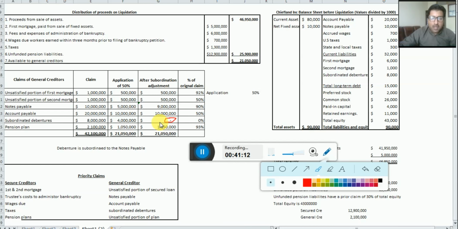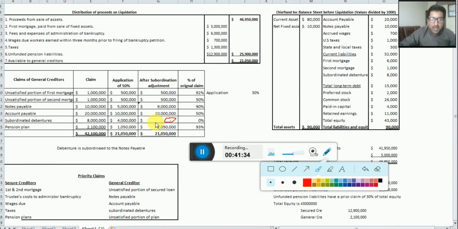Let me simply tell you that if, for example, the total value for the notes payable is 8 million, meaning from 10 million, 8 million satisfied, then you would take from this value only 2 million going here to make it completely 10 million, and 2 million is then remaining for the subordinated debenture, right?